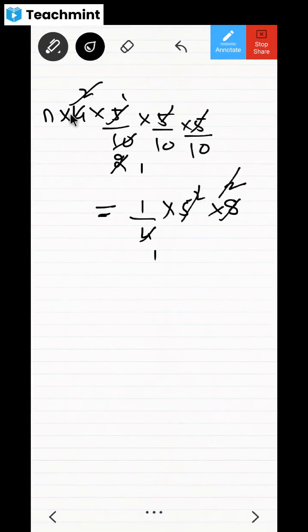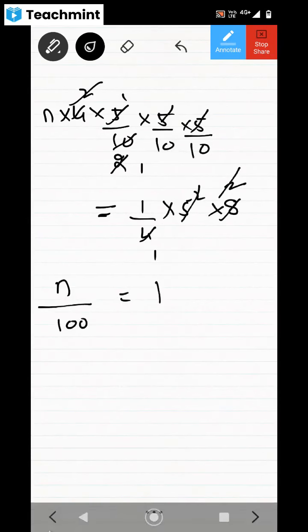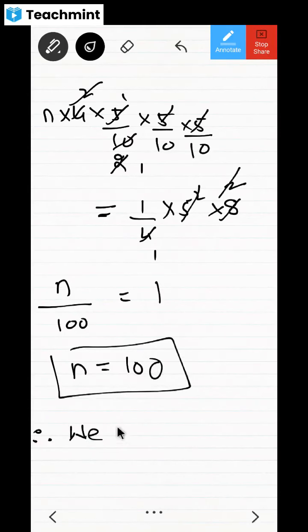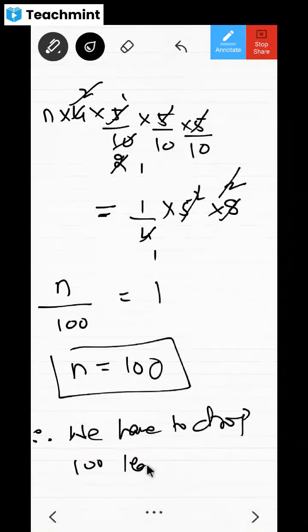N is there. Then this 2 is also gone. Everything is gone. Only divided by 10 into 10 is there. Don't you think it becomes N by 100 on LHS and everything on RHS is like 1? Now, N is equal to what I get? N is equal to 100. So 100 lead shots I should drop. Therefore, we have to drop 100 lead shots. That's it. Got it?